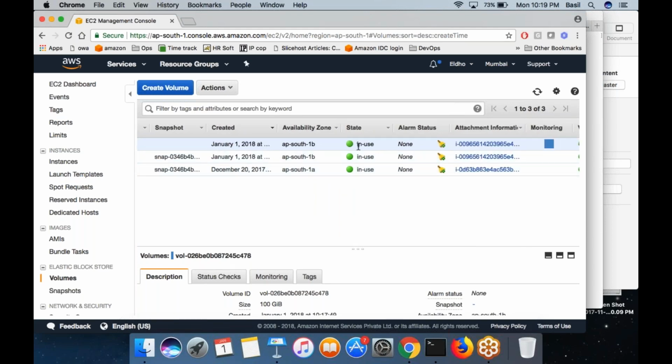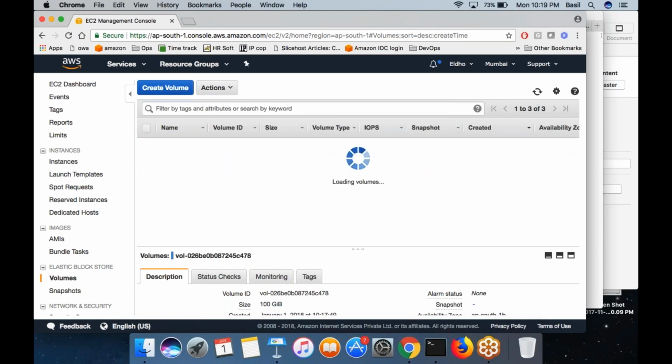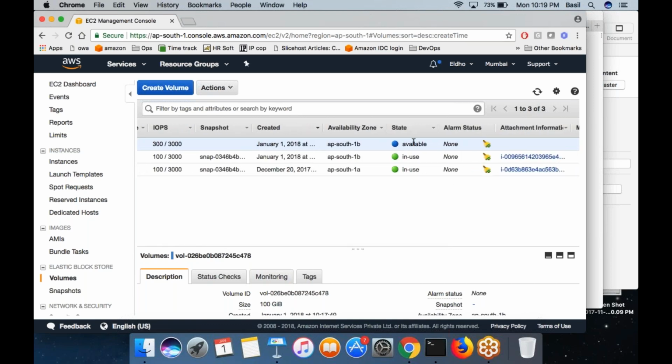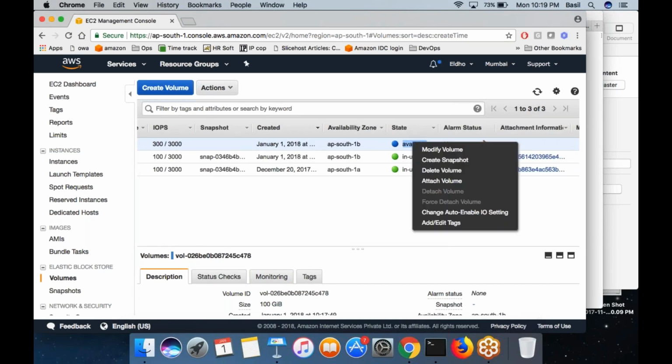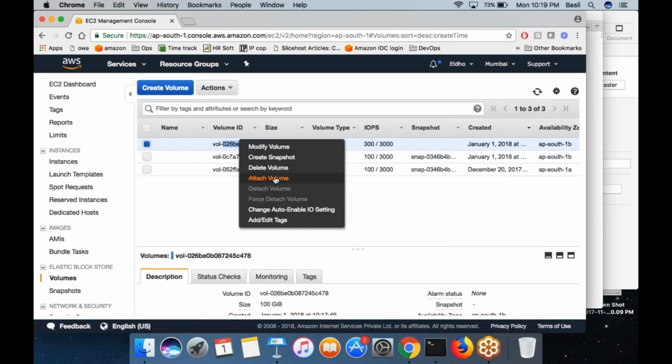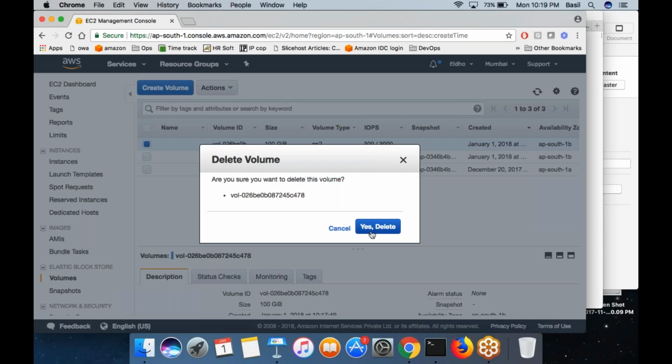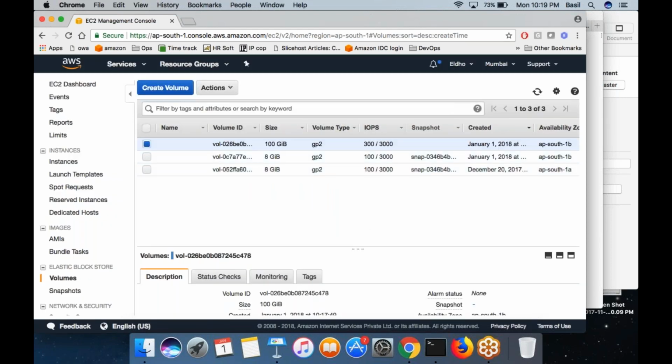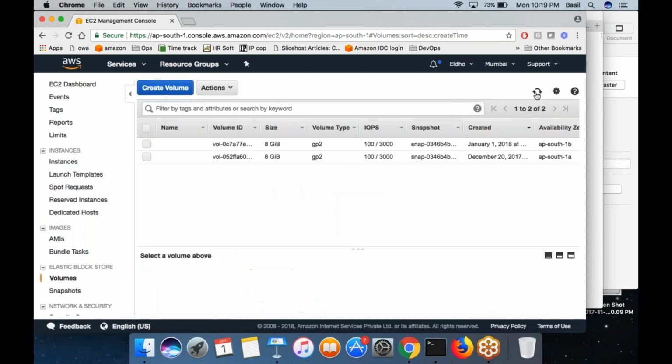Then the volume will be detached from my EC2 machine. Soon you would see the state change to available once it is detached. So now it is available. That means it is already detached. Once the volume is detached, then I can right click and delete the volume. Then only the volume will go, right? Right click, click on delete. The volume is deleted. If you refresh it, you won't see that anymore.